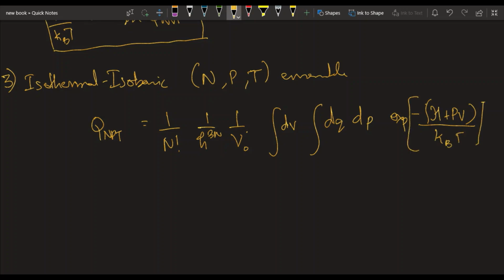We see that for this ensemble the partition function is also dependent on the volume. So this actually says that the sampling of the phase space will also include the fluctuations in volume, that is the system size, and that will also contribute to the partition function. So for this particular ensemble, the thermodynamic potential is the Gibbs free energy, which is defined like this. And the probability distribution for this particular ensemble is this.